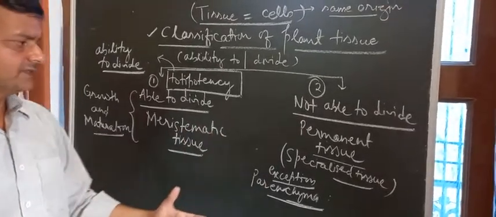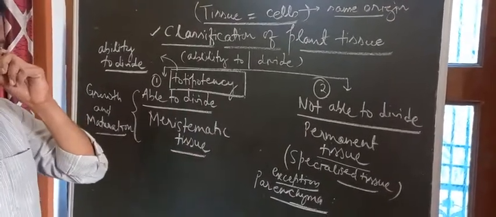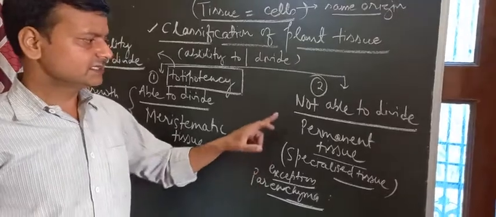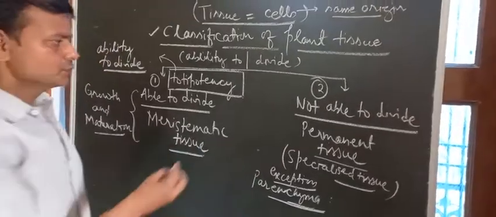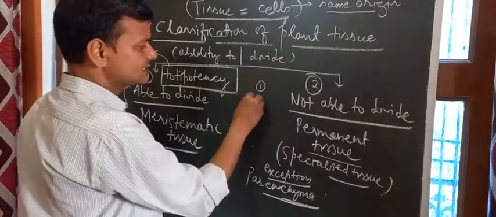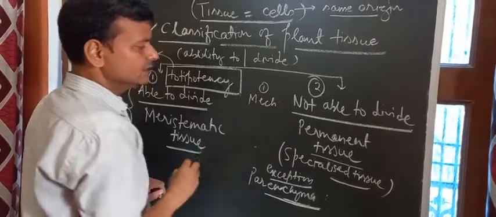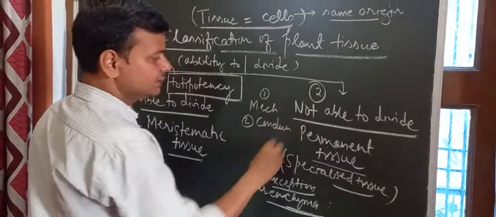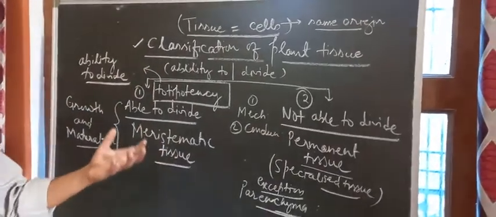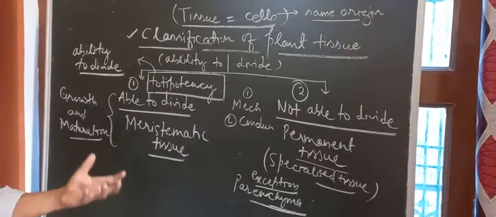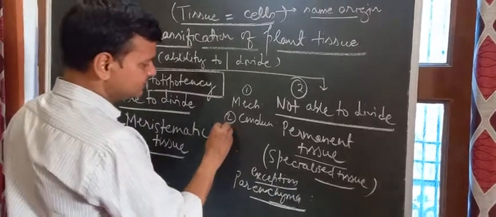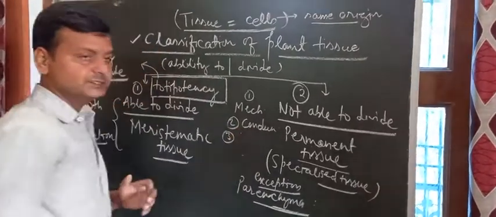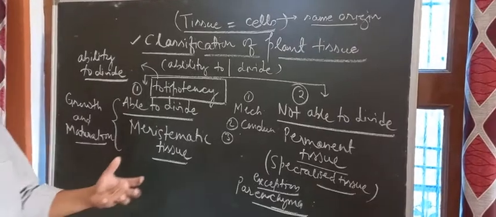What could be the specific function? If we take some examples of the specific functions performed by the permanent tissue, one is mechanical support. The next will be conduction of materials. You know, plants are able to perform photosynthesis, so the next function will be autotrophic nutrition or food preparation, right?